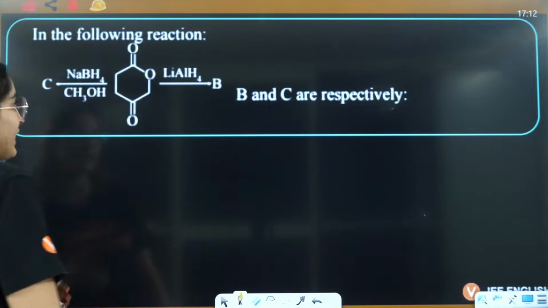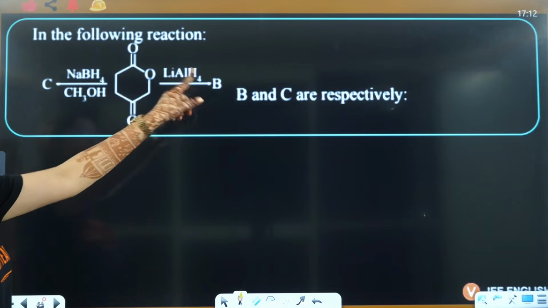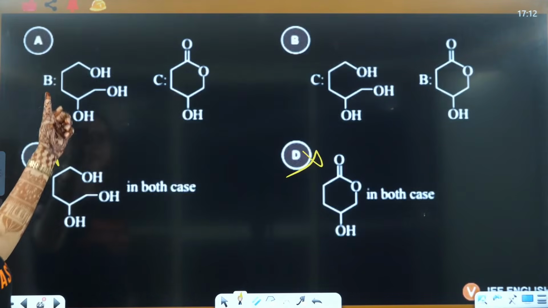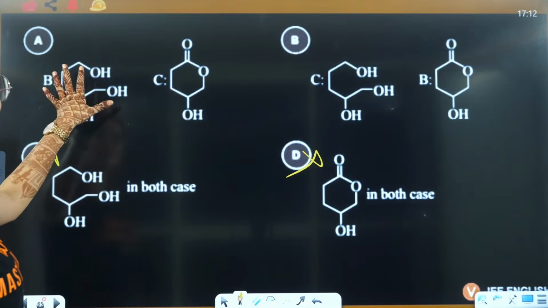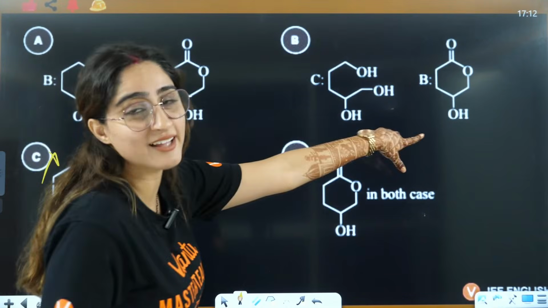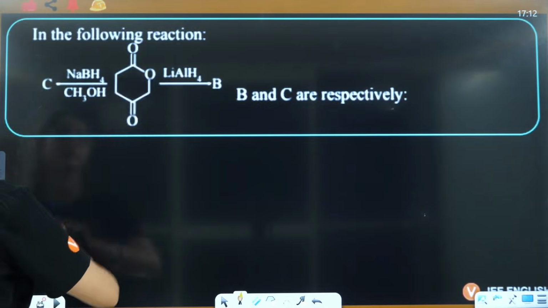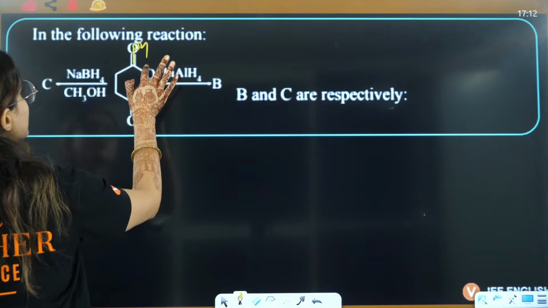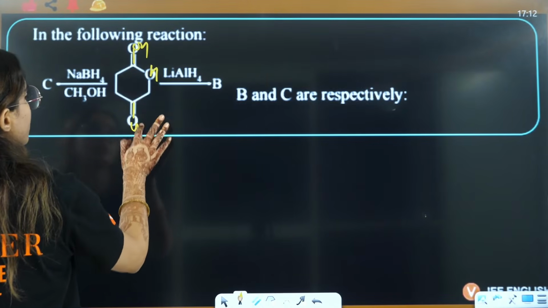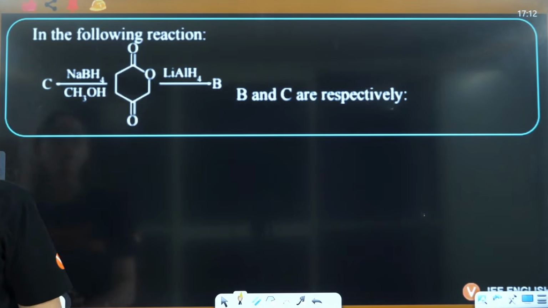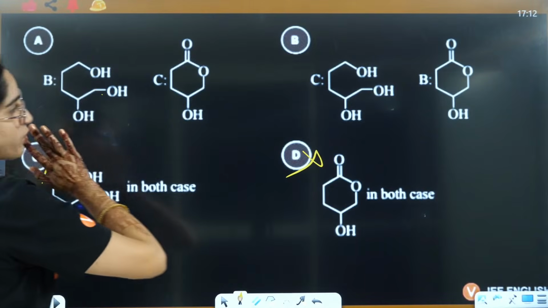Now they have played with you. LiAlH4 is going to give you B. B is what? B is written here. It is written here, and there it is written there, just to confuse you. Okay. So it will reduce all of them. This will be converted to OH, this will be converted to OH, this will be converted to OH. So all of them will be converted to OH, OH, OH.